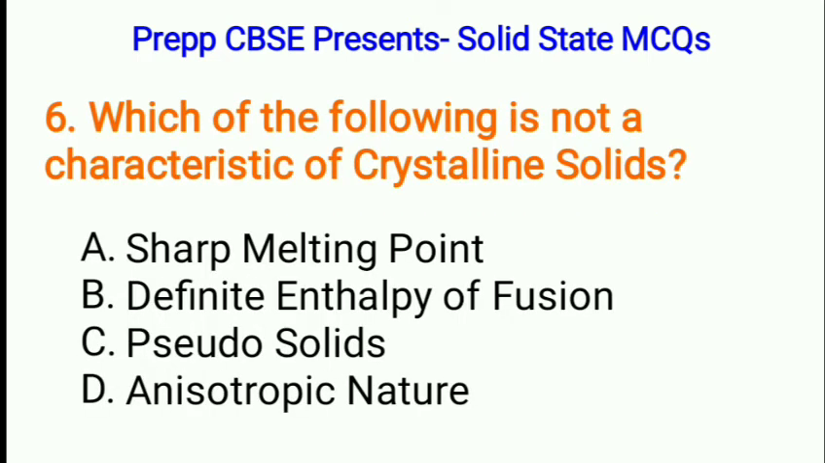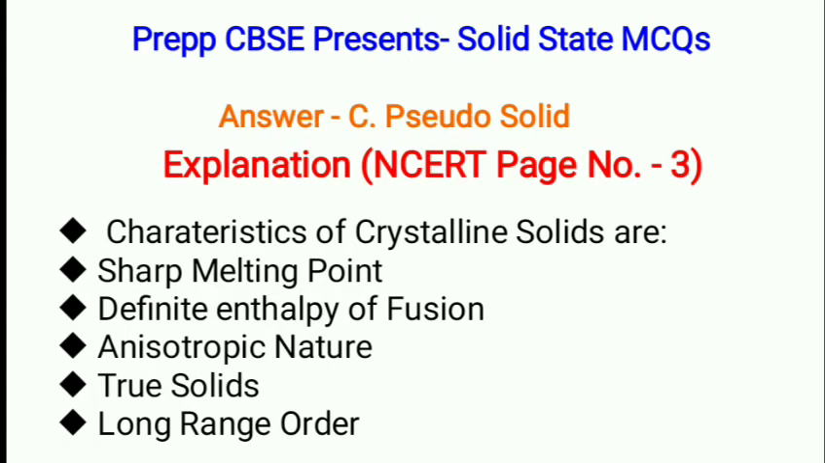Next, which of the following is not a characteristic of crystalline solids? A. Sharp melting point, B. Definite enthalpy of fusion, C. Pseudo-solids, or D. Anisotropic nature. Correct option is C. Pseudo-solids. Characteristics of crystalline solids are sharp melting point, definite enthalpy of fusion, anisotropic nature, true solids, long range order.